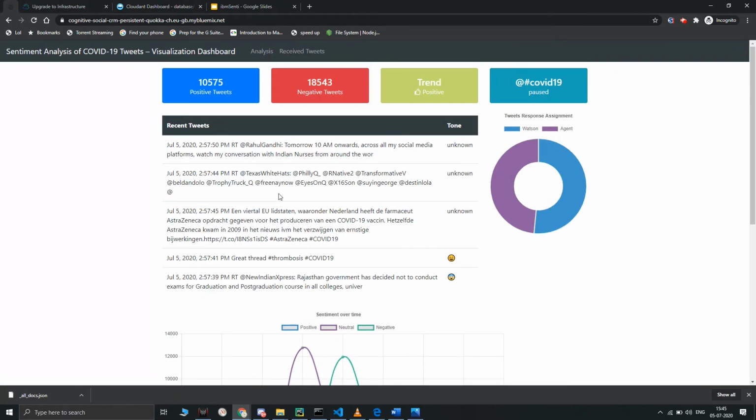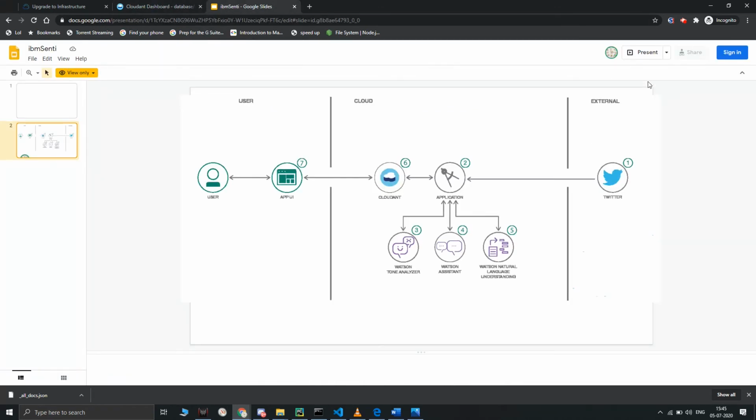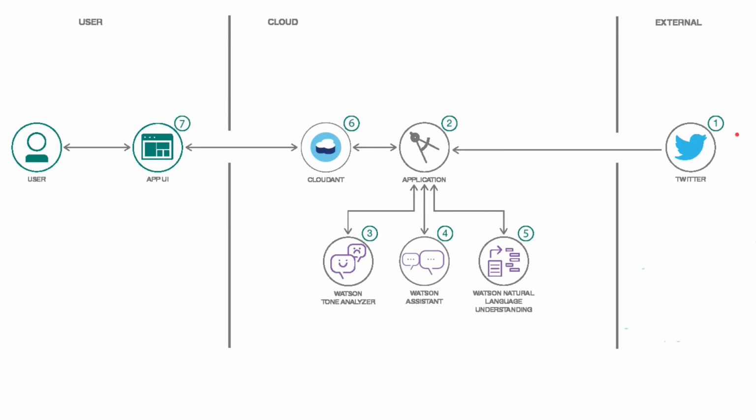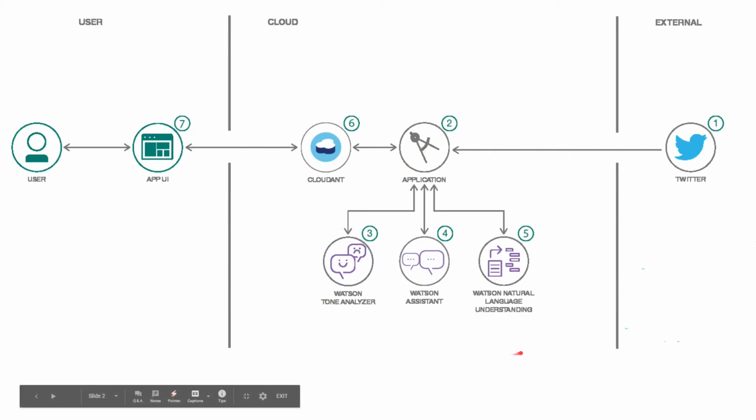Now I will show you the basic architecture of our project. We first get our tweets from the Twitter API using the developer account. It comes to our application using these three: Watson Tone Analyzer, which says the sentiments; Watson Assistant, which uses